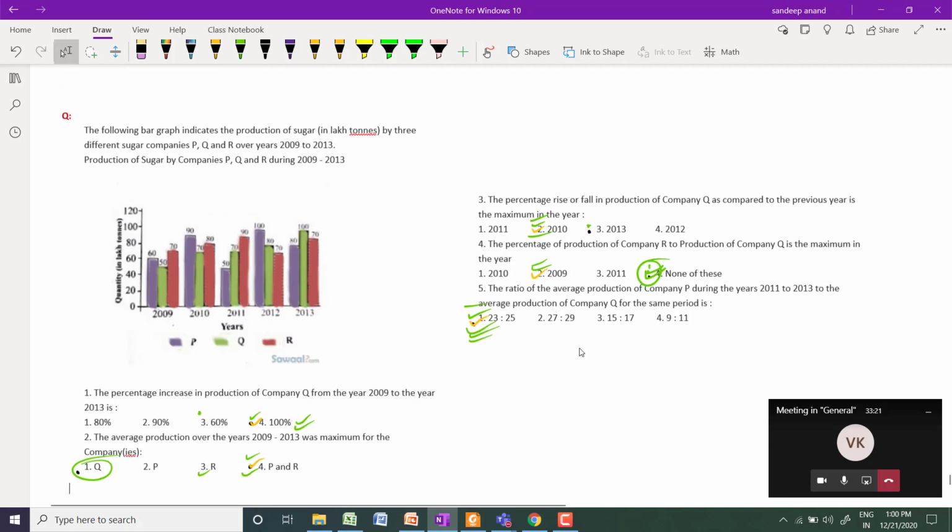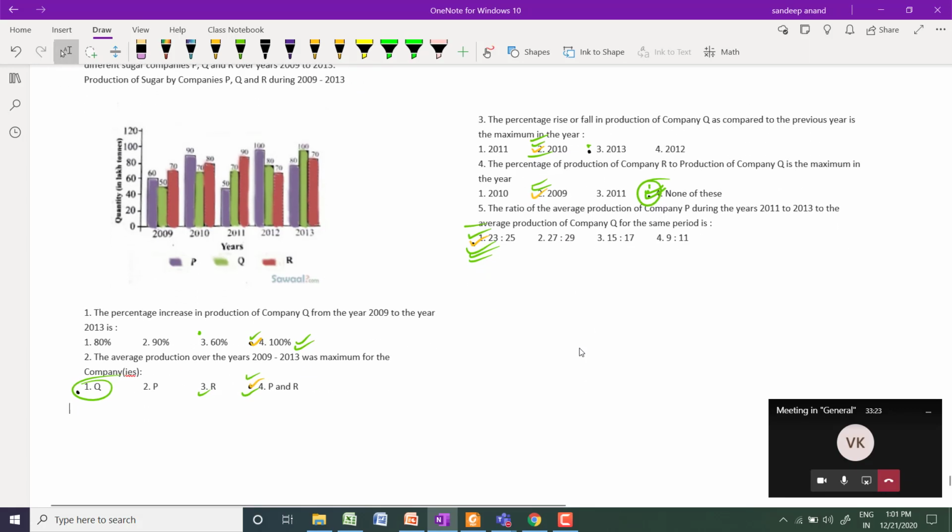Now I'm solving the first question. The first question is: the percentage increase in production of the company Q from the year 2009 to 2013. So you need to calculate the percentage increase, comparing the years 2013 and 2009.